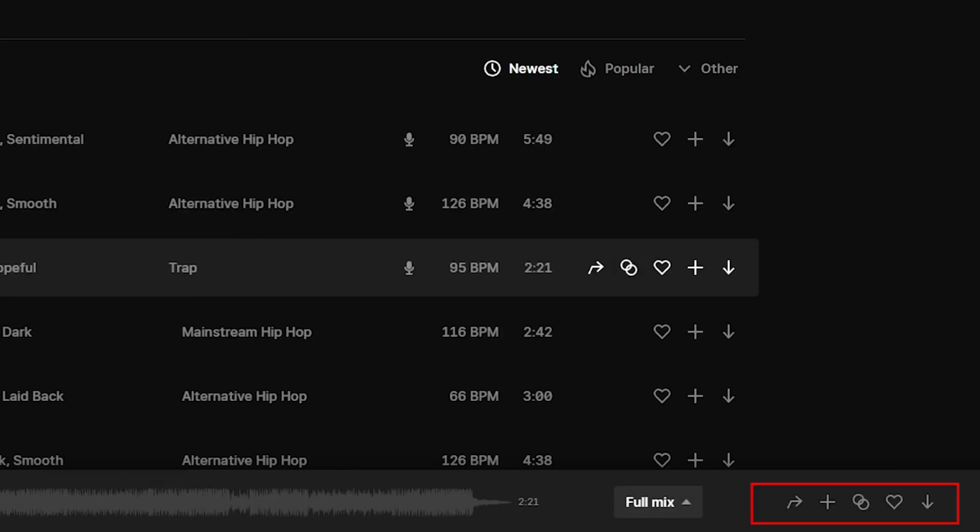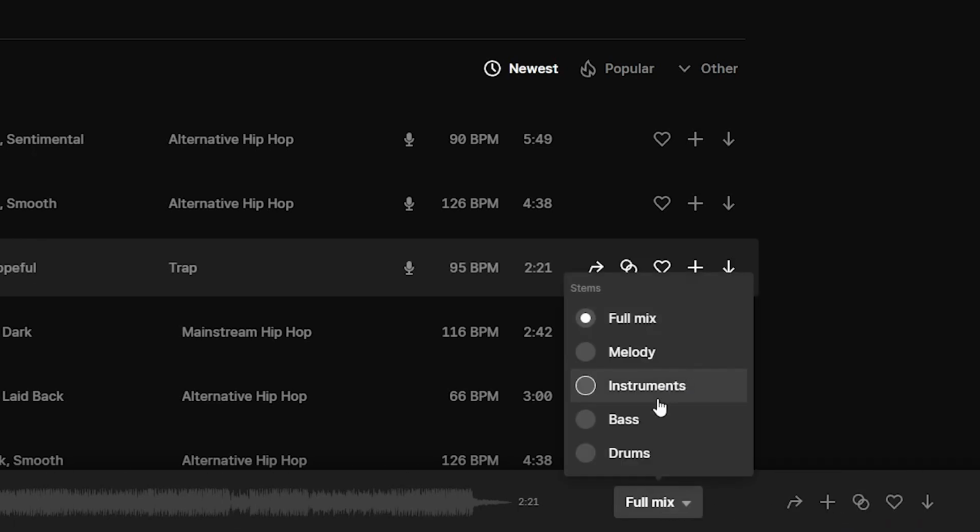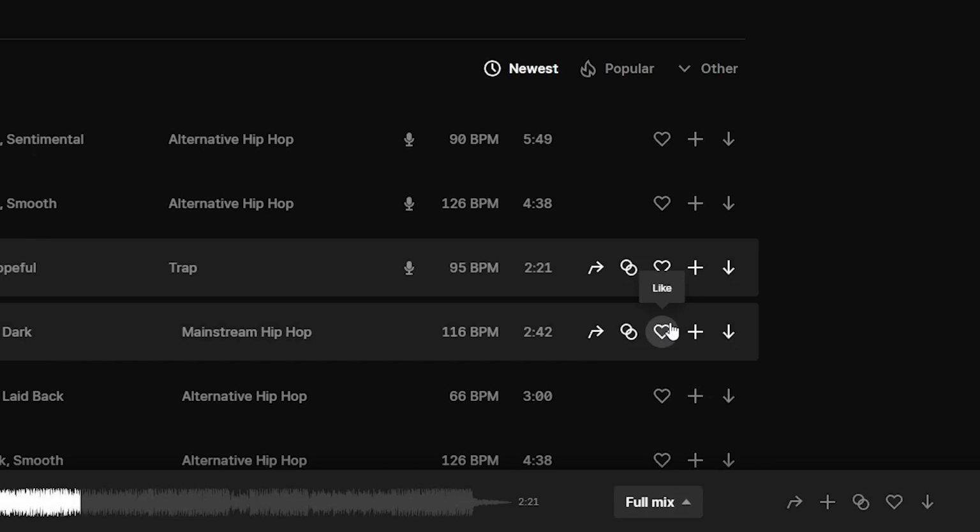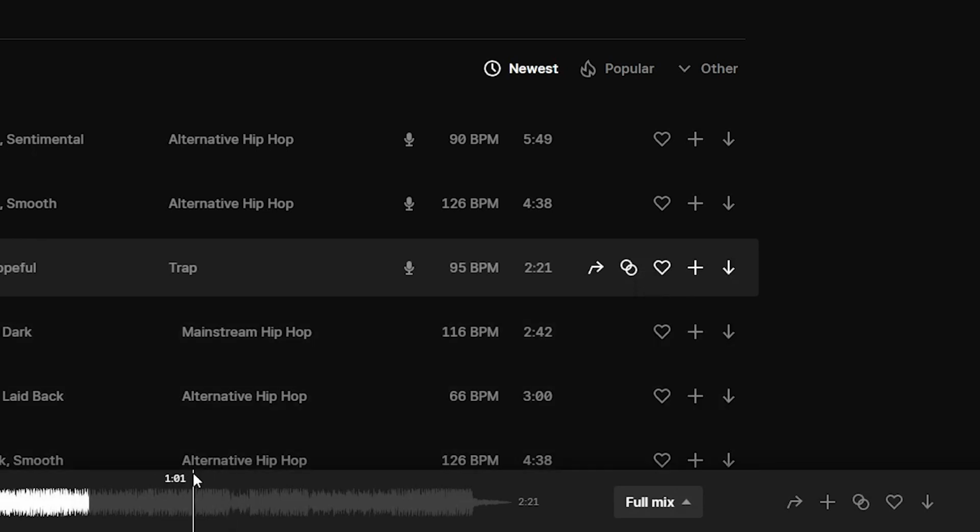On the right side we have the same functions as in the overview, where we can now also listen to and export only certain stems of the song. For example, if we only want to have the instruments as audio. Via full mix we always get the complete song, which is also set by default.